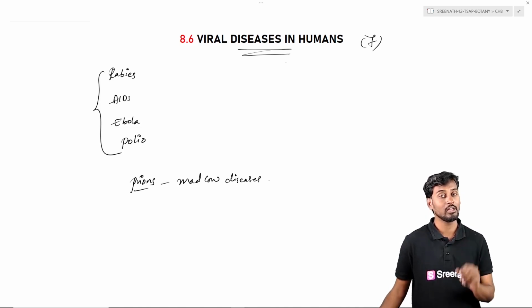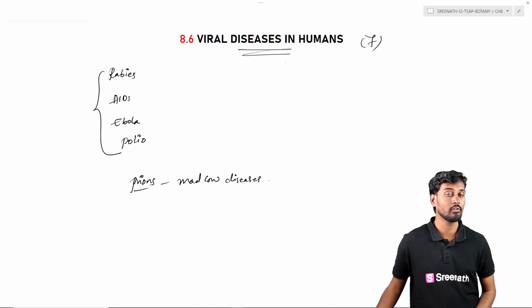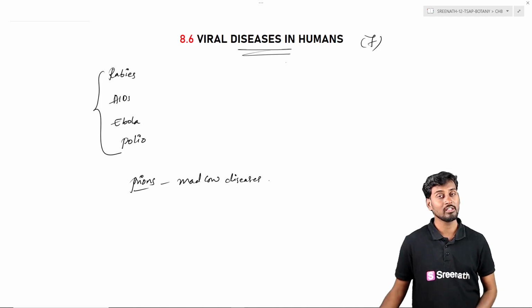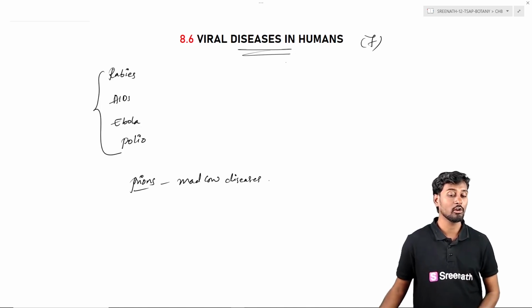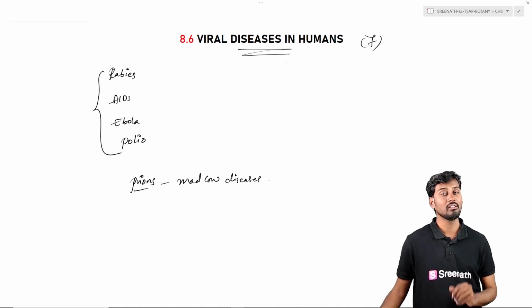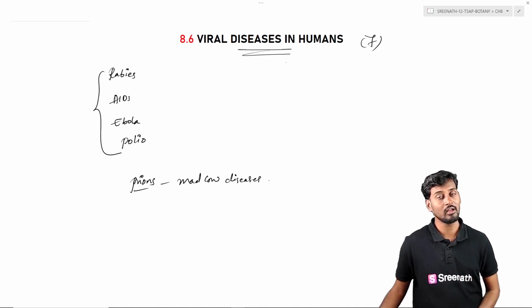They are the infectious protein particles which spread from one cattle animal to another, and they are causing a disease called mad cow disease. So in this, there is an encephalitis, that is the inflammation of the spinal cord and the brain taking place. So these are the viral diseases which are occurring in human beings.